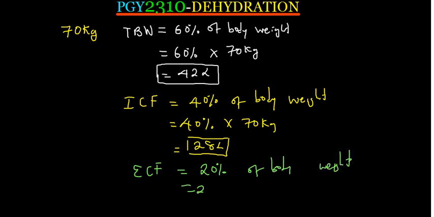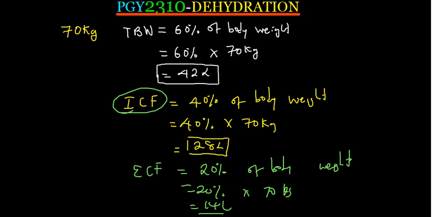So 20% of 70 kg gives us 14 liters. So for an average 70 kg man, the intracellular is 28 liters and the extracellular is 14 liters.